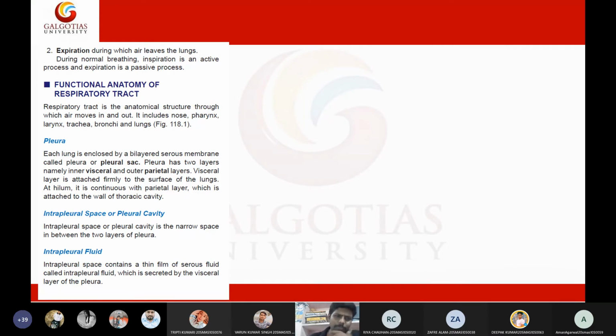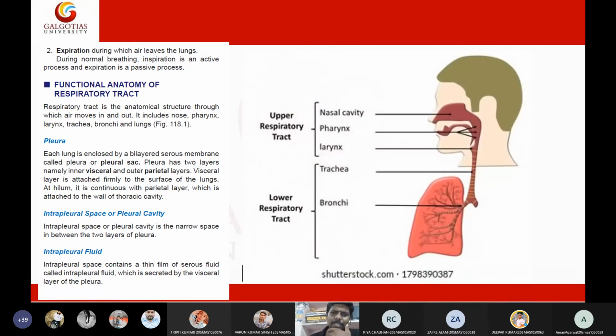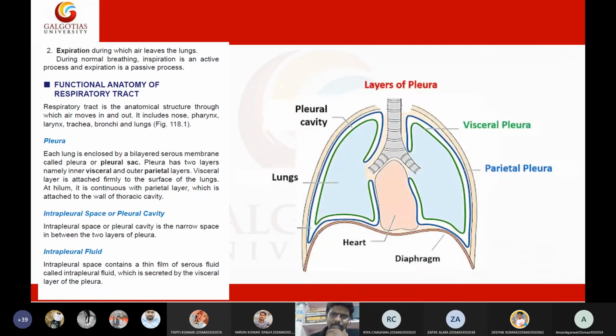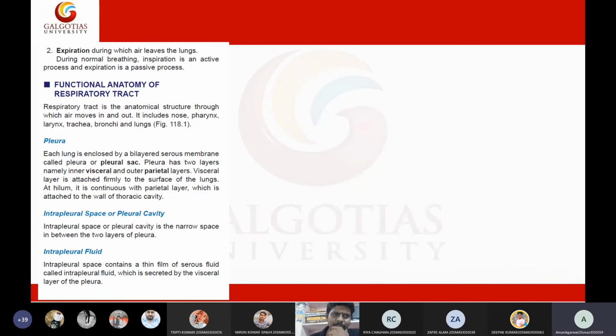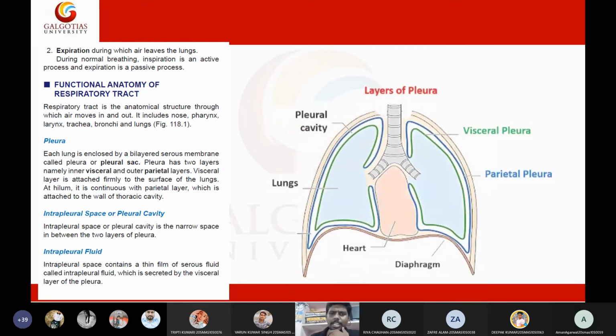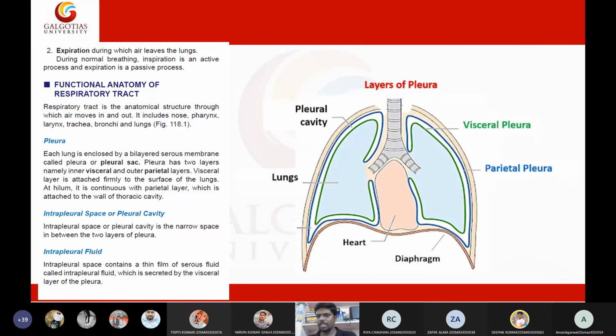So we have two types of pleura that we already discussed. Can you tell me the names of pleura? What are the two types of pleura we have? Inner or outer? Visceral pleura and parietal pleura. Visceral pleura is the inner pleura, whereas the outer pleura is called the parietal pleura. Very good.